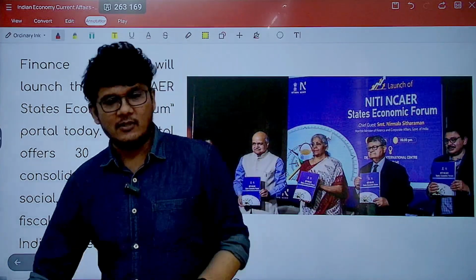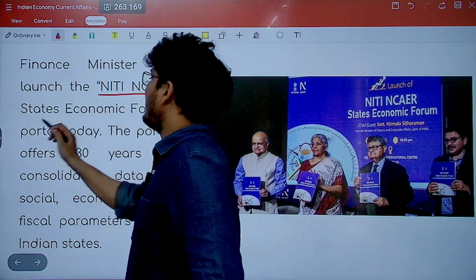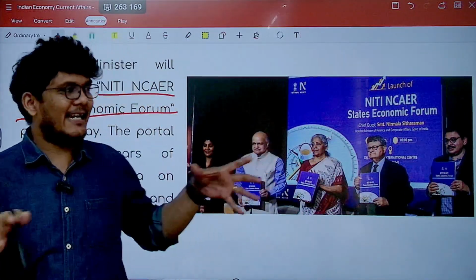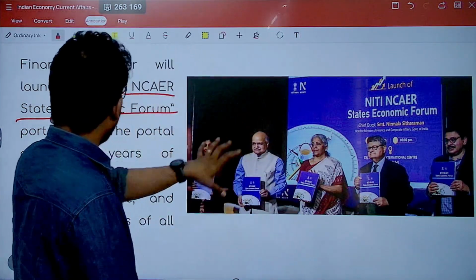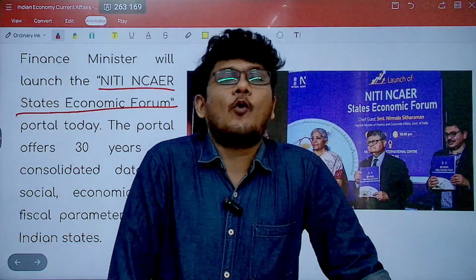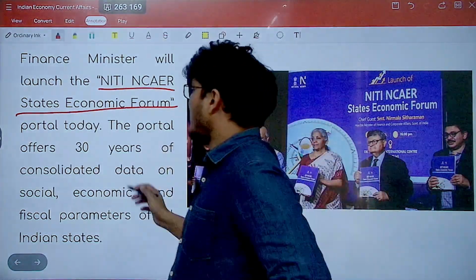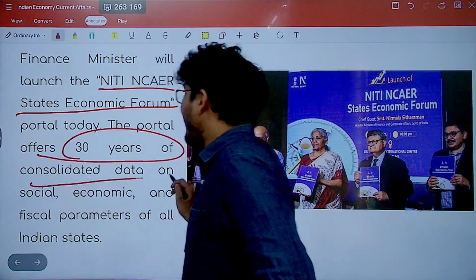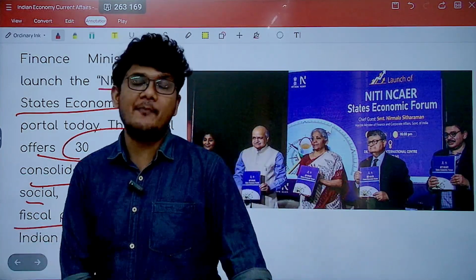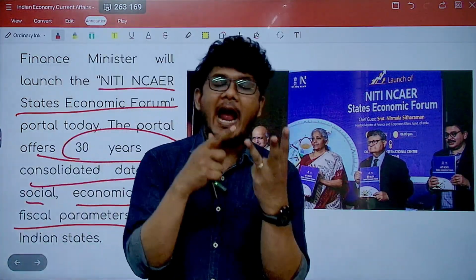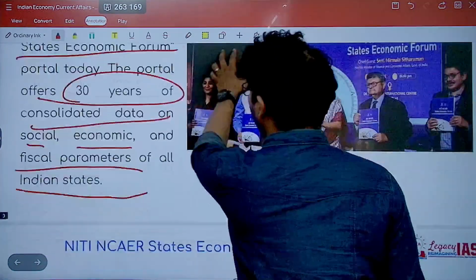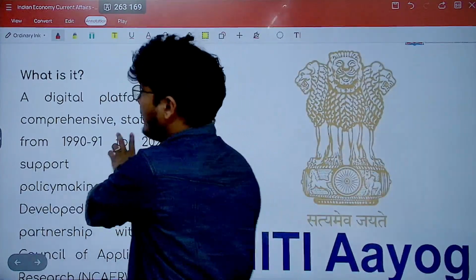So the finance minister has launched the NITI NCAER States Economic Forum portal. Now, of course, in April, because we are dealing with the April current affairs, so this particular portal has been launched. Now, what does this portal offer? Basically, this portal is going to offer 30 years of consolidated data of social, economic and fiscal parameters. So remember, social, economic and fiscal parameters of all the Indian states. This is what it is going to offer.